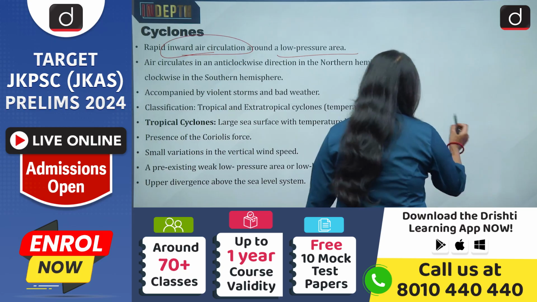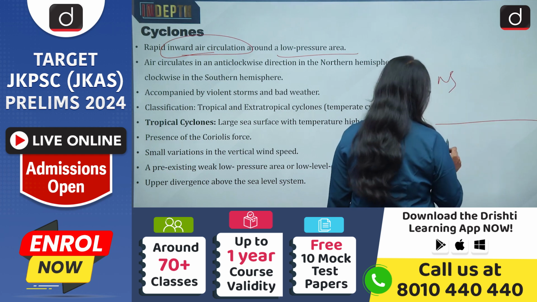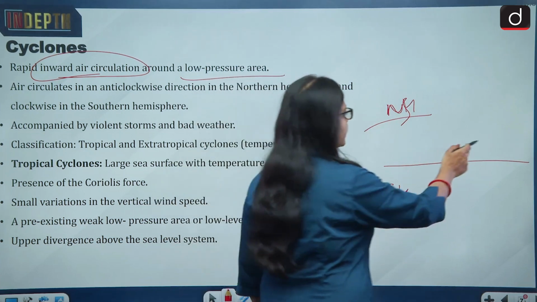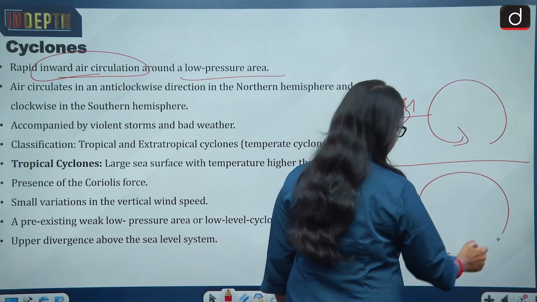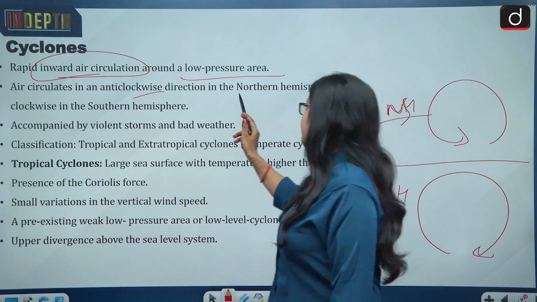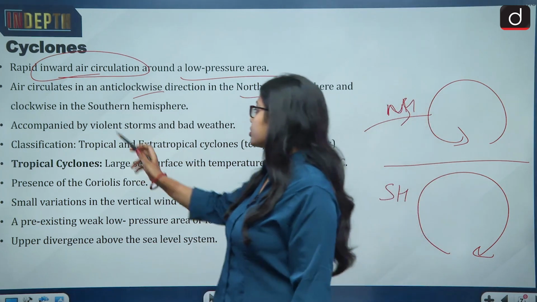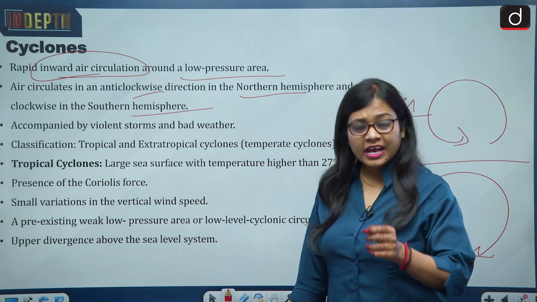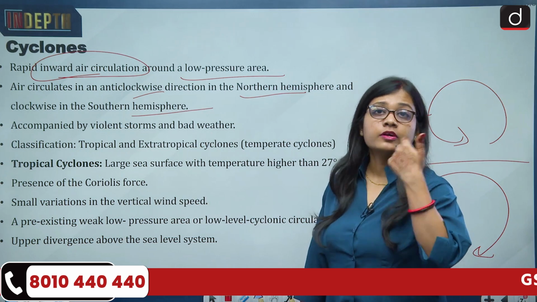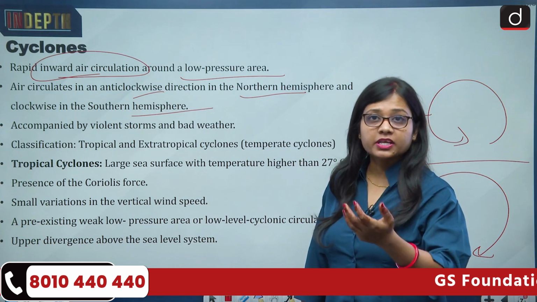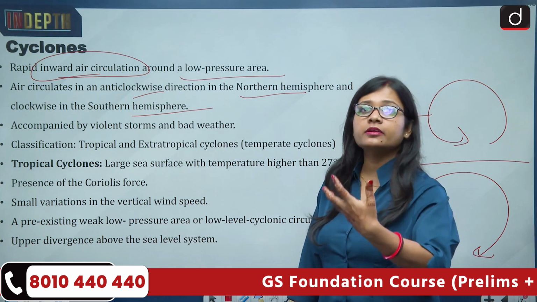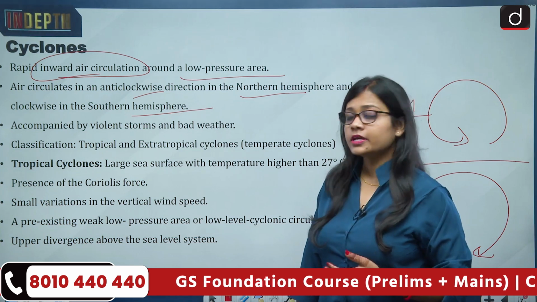If we talk about the northern hemisphere and the southern hemisphere, in the northern hemisphere the cyclone moves in an anti-clockwise direction, and in the southern hemisphere in a clockwise direction. So air circulates anti-clockwise in the northern hemisphere and clockwise in the southern hemisphere. And cyclones do not come alone. They are accompanied by strong winds, storms, heavy rainfall, precipitation, and many a time lightning strikes also take place, and that is why they become very dangerous and devastating in nature.